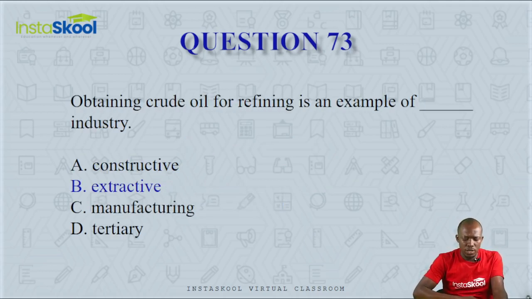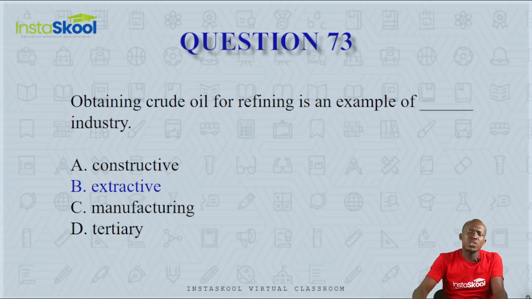Question 73. Obtaining crude oil for refining is an example of dash industry. Is it constructive, extractive, manufacturing, or tertiary? The constructive industry uses finished goods to build other products.